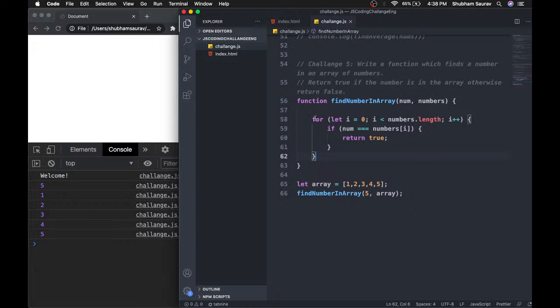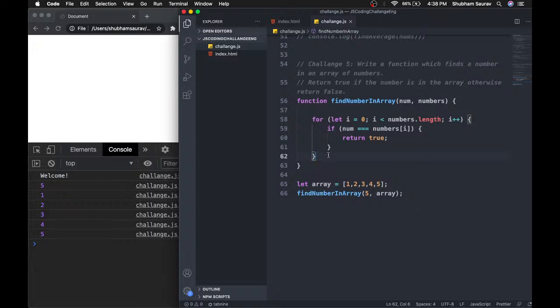So we are using a for loop and looping through every single element, and in every iteration, we are checking whether the current element is equal to the number or not. If it is equal, then we return true right away.